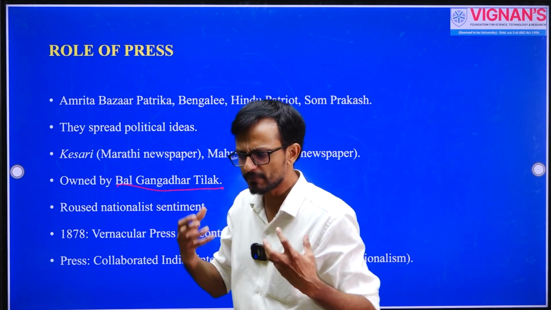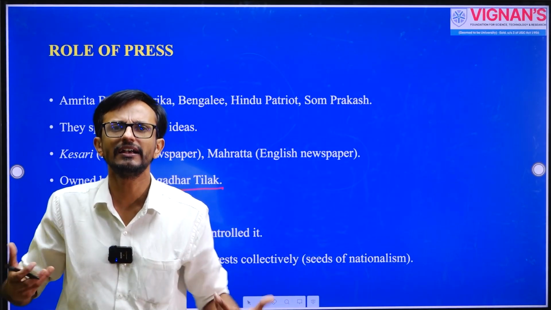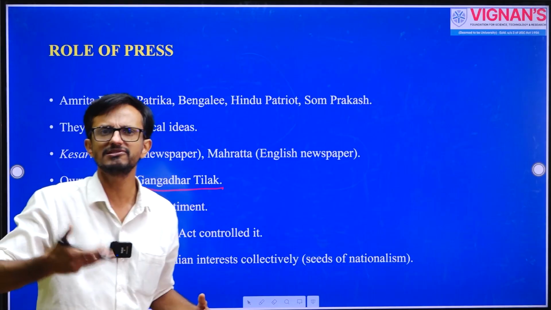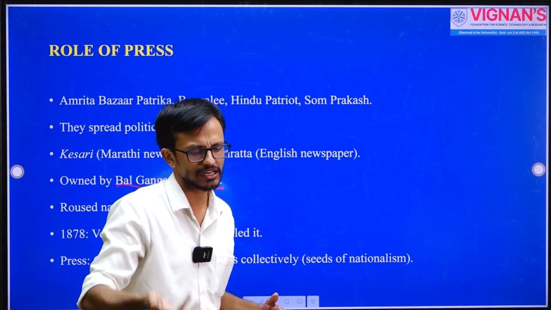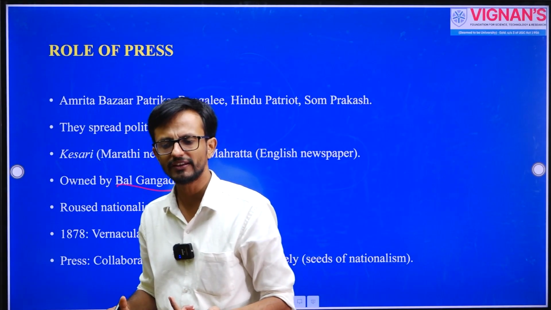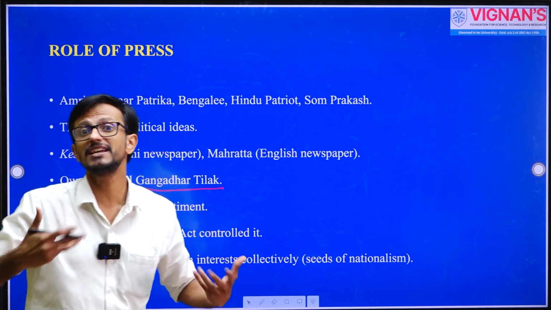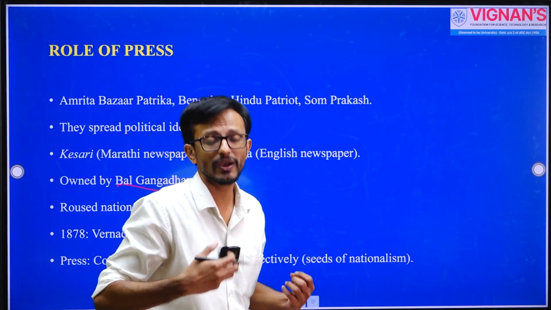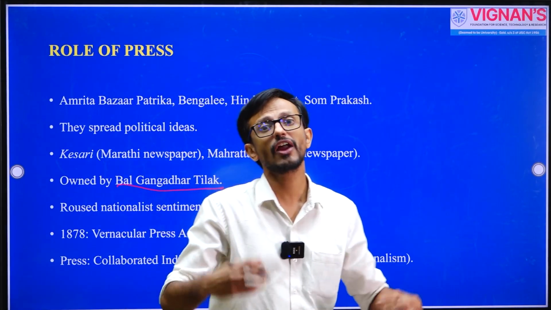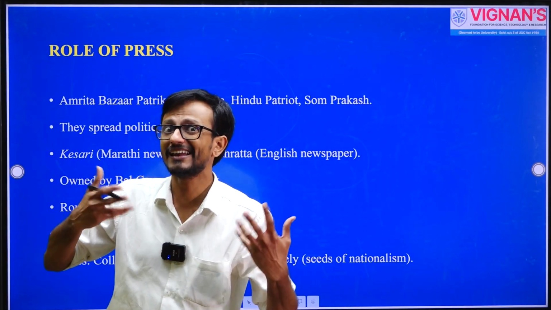So in these newspapers you see the Indians showing their discontent or resistance against the English colonial state or the English crown. And as we discussed during the consequences of the revolt of 1857, and as we mentioned in the first slide, the racialization process, the Indians were very much inferiorized due to their racial identity by the British. This created that anger.